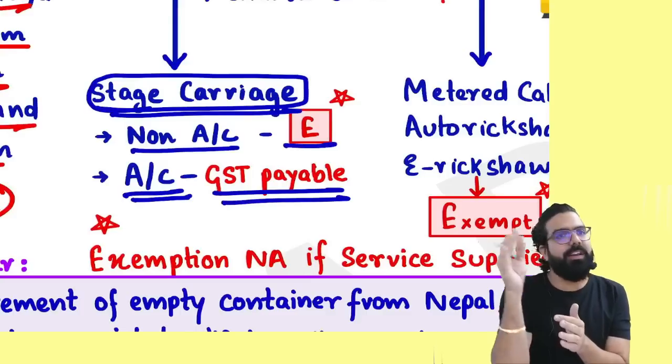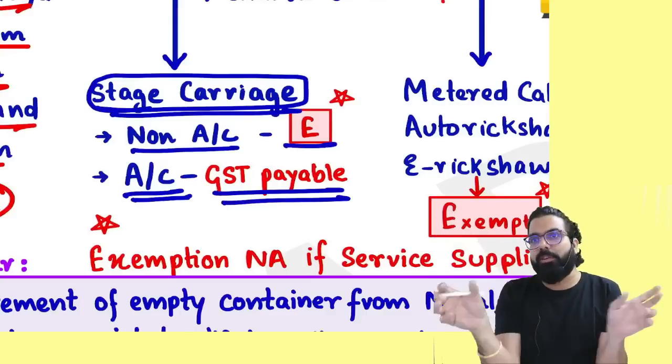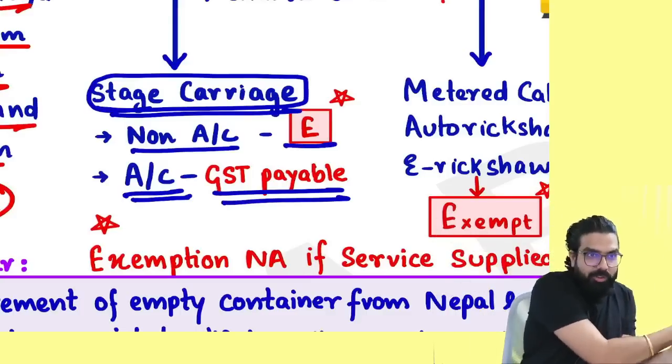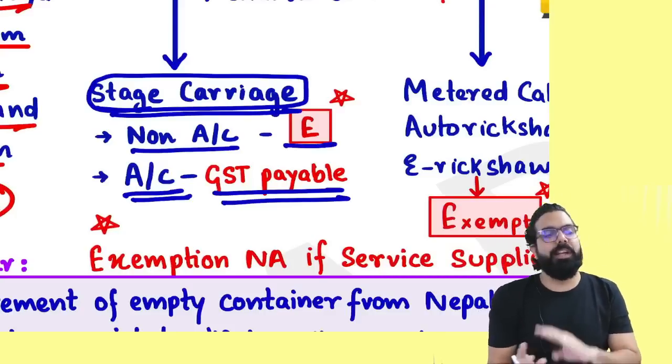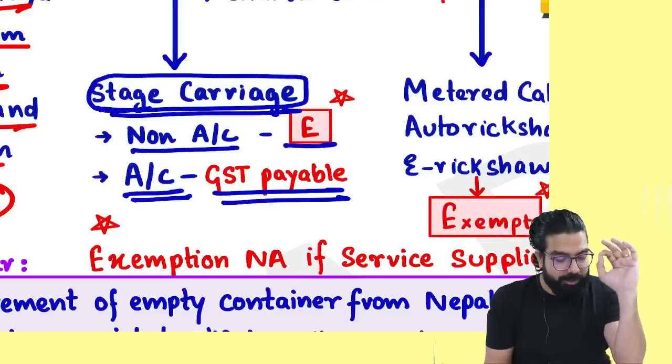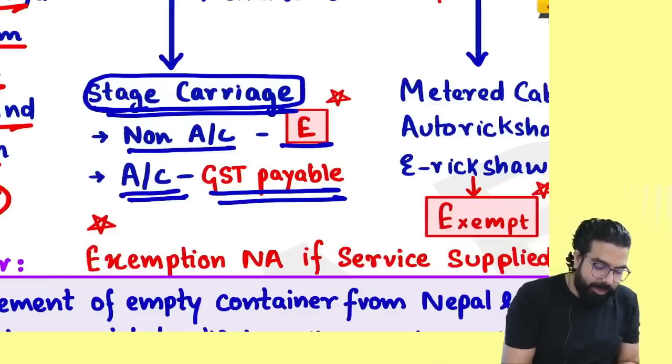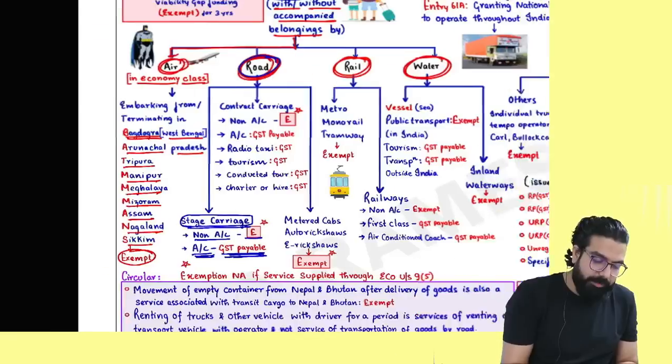Supposing you went in a local bus, when it goes in stages, one stop, another stop, it is called a stage carriage. Always remember one thing, they will never charge you GST if it is what, everyone? Non-AC. AC means GST will always be payable.